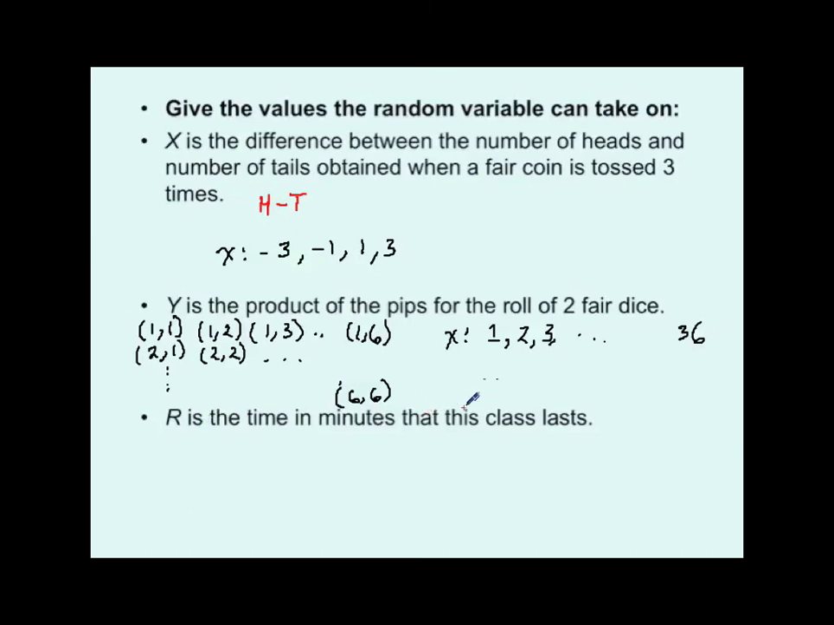Okay, let's take a look at R. R is the time in minutes that this class lasts. I know, that one seems like it could be infinite, but the main thing you need to notice here is that it's T for time, so it's going to be an interval. Let's assume that it's a standard lecture and that you're not doing this as an online course. In a standard lecture, it's usually anywhere from 0 to 120 minutes for most statistics classes. And notice I'm using interval notation this time because this is a continuous random variable, so in order to list all possible values, I have to use interval notation.